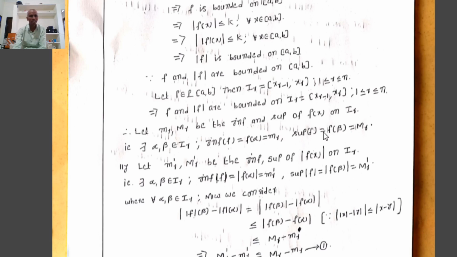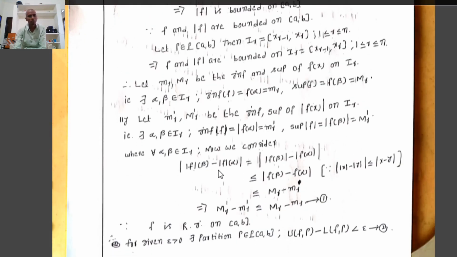That implies there is an element in R such that the image of f of x has infimum and supremum. Therefore there exist alpha, beta belonging to R such that infimum of f equals f of alpha equals m, supremum of f equals f of beta equals capital M. Since we already know that mod f is bounded on R, that implies mod f also has infimum, supremum on R. Therefore let small m dash, capital M dash be the infimum, supremum of mod f of x on R.